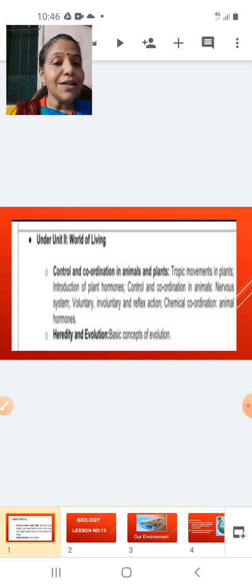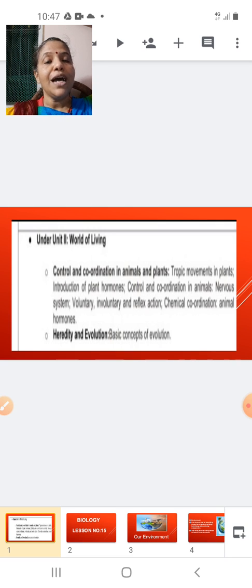The other parts which have been removed are control and coordination in animals: nervous system, voluntary, involuntary and reflex action, that is voluntary movement, involuntary movement and reflex action, and chemical coordination, that is control and coordination by hormones, the animal hormones. That part has been excluded from this year's syllabus.